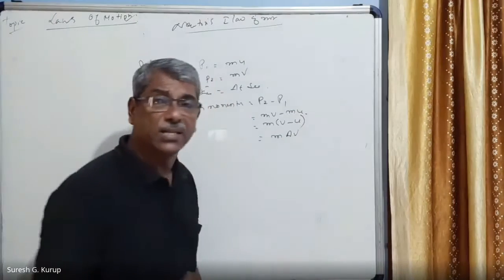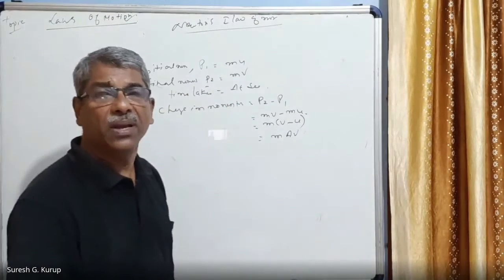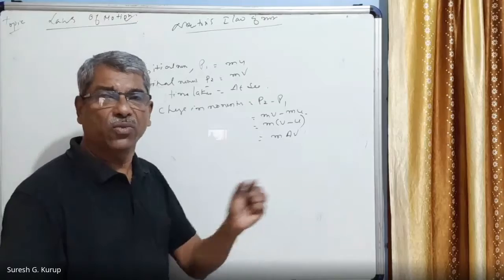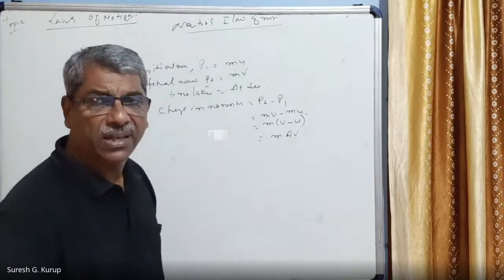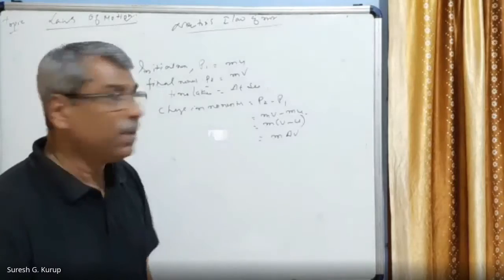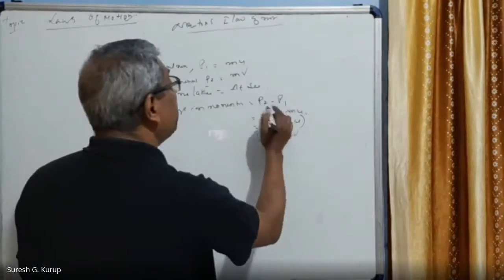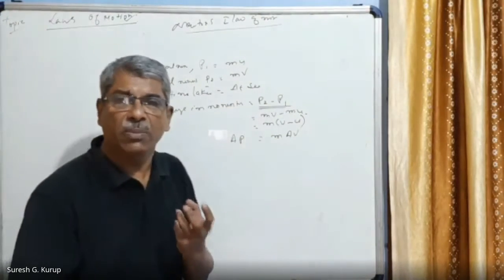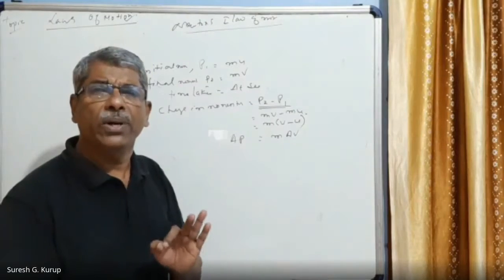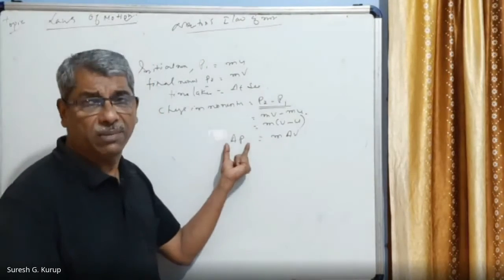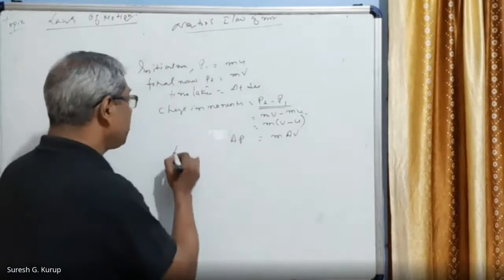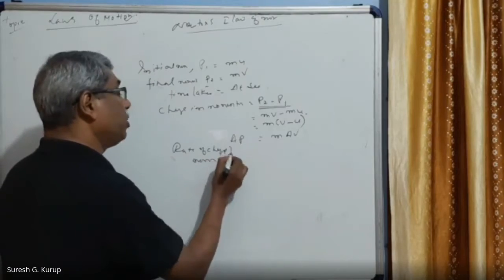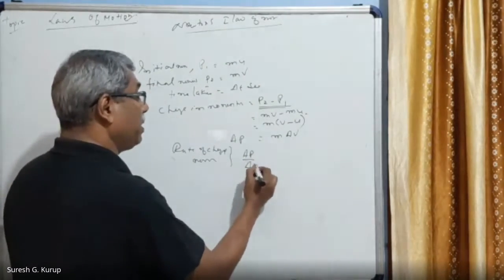Change in velocity is equal to delta v. Why? Because this small change in velocity takes place for a very small duration of time, delta t seconds, when a force acts on the body of mass m. Now, P2 minus P1 can be given as delta P also, a small change in momentum that takes place for a very small duration of time. Then the rate of change of momentum is given by delta P by delta t.